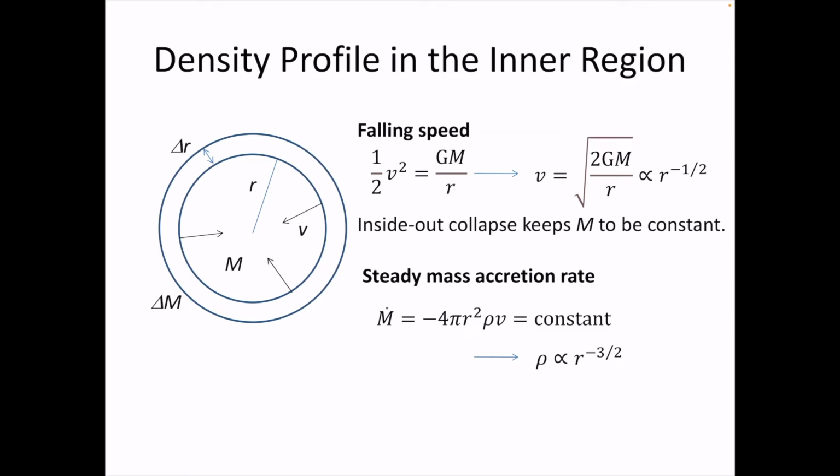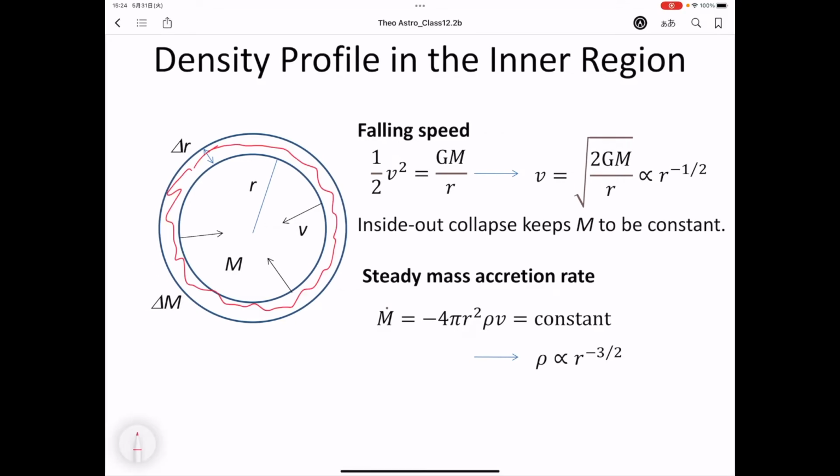During the falling process of the outer regions, the mass inside is constant. So if you consider a spherical ring falling, then the capital M inside is always constant. So we call this the inside-out collapse. Capital M of the mass is a constant value. Then we consider a steady mass accretion rate. M dot is a constant value. This means that there is no accumulation at any special positions. At the center, mass is accumulating.